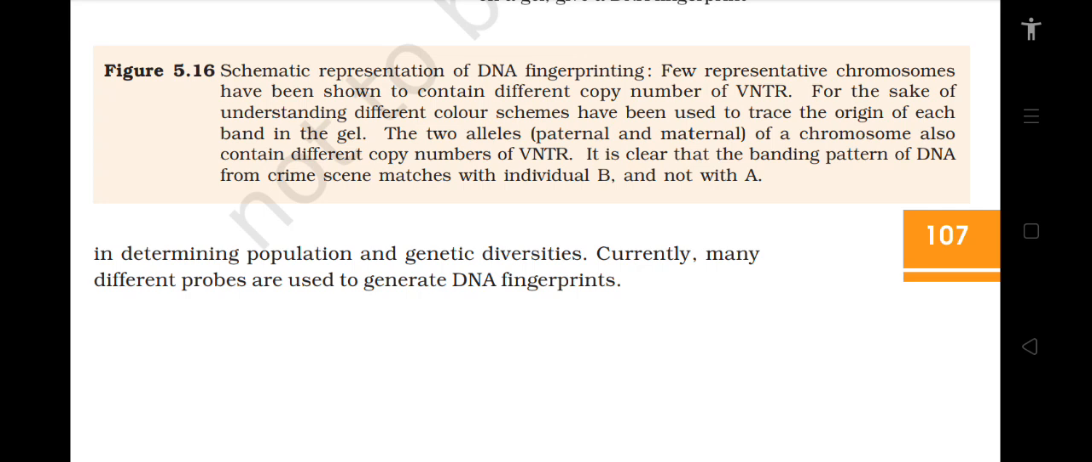Figure 5.16, schematic representation of DNA fingerprinting. A few representative chromosomes have been shown to contain different copy numbers of VNTR. For the sake of understanding, different color schemes have been used to trace the origin of each band in the gel. The two alleles, paternal and maternal, of a chromosome also contain different copy numbers of VNTR. It is clear that the banding pattern of DNA from the crime scene matches with individual B and not with A.